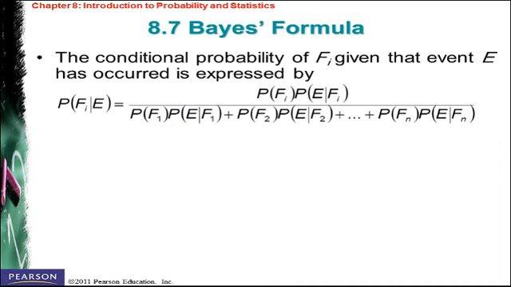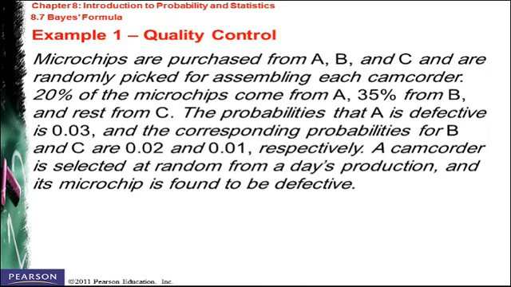Moving to the last part of this video, which is about Bayes' formula. The conditional probability of Fi, given that event E has occurred, is expressed by the probability of Fi given E, equal to the probability of Fi times the probability of E given Fi, divided by the probability of F1 times the probability of E given F1, plus the probability of F2 times the probability of E given F2, and so on up to the probability of Fn times the probability of E given Fn. It seems like a complex formula, however it's very easy. You will see this in an example.